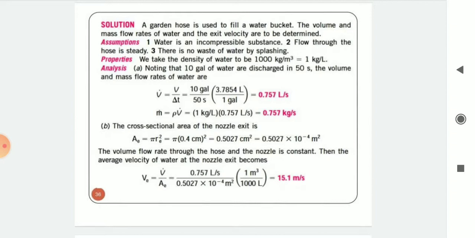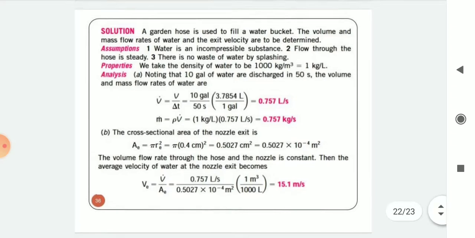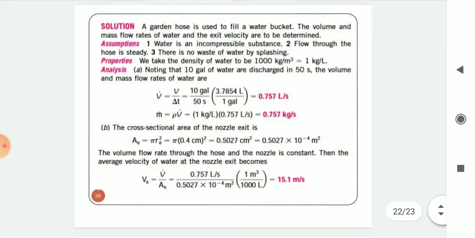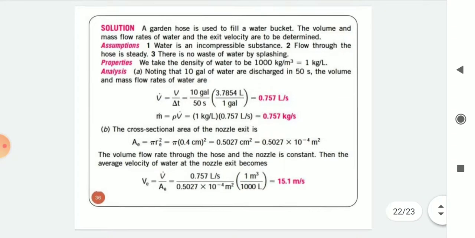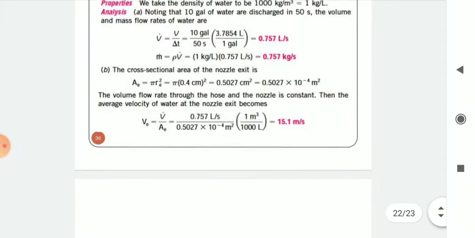Then the average velocity of water at the nozzle exit becomes V equal to V-dot divided by Ae, equal to 0.757 liter per second divided by 0.5027 into 10 raised to minus 4 meter squared, times 1 meter cube divided by 1000 liter, equal to 15.1 meter per second. By putting the values in the formula and calculating, we get V equal to 15.1 meter per second.